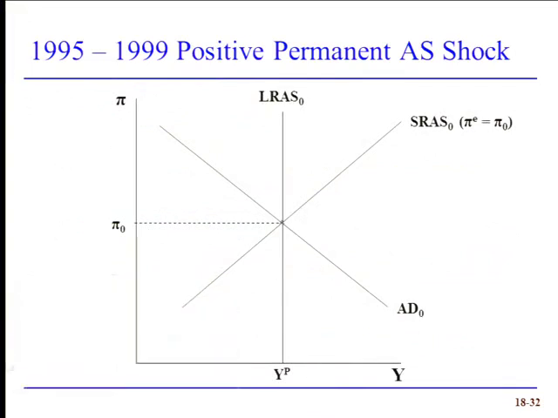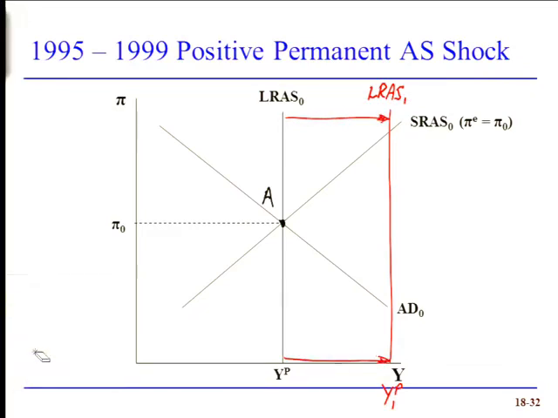So if we look at our diagram, start in general equilibrium, we now have this increase in total factor productivity. So potential output has increased. The economy's long-run aggregate supply curve has shifted out. Okay, now that's the long-run curve. Remember, permanent shocks affect not only the long-run curve, but also the short-run curve.